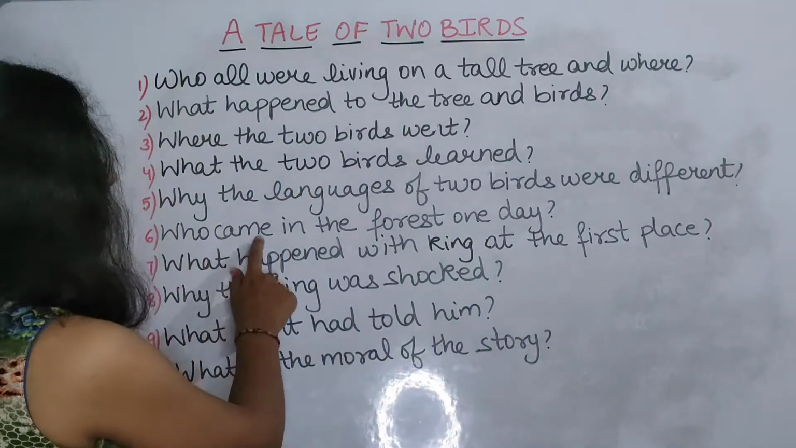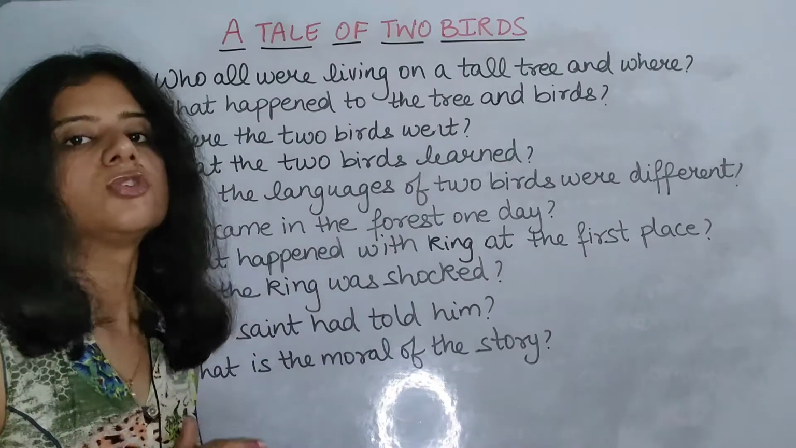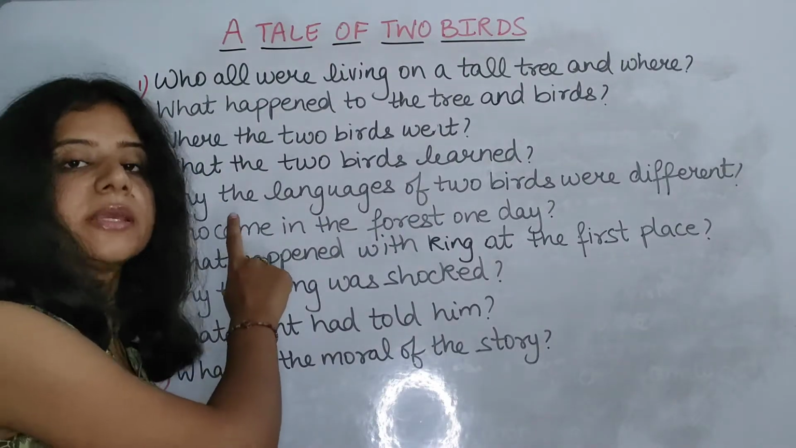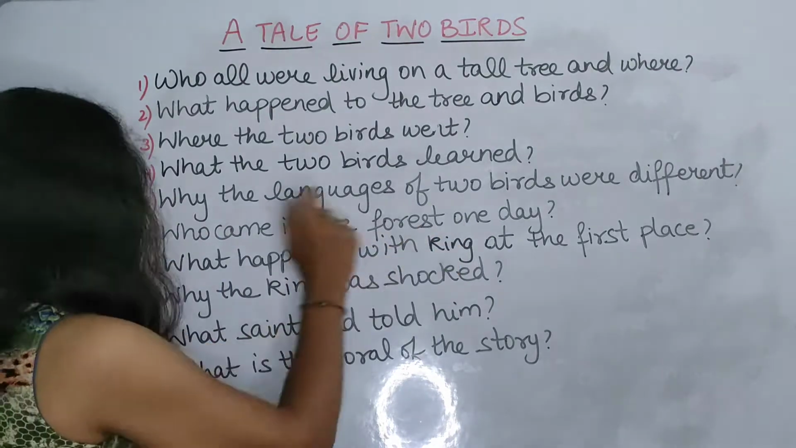Next is, who came in the forest one day. So you will write again who came, so you will write the king came in the forest one day.